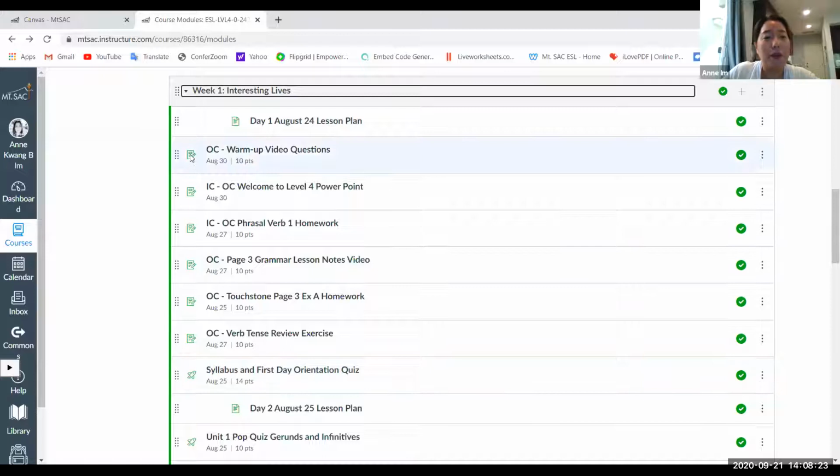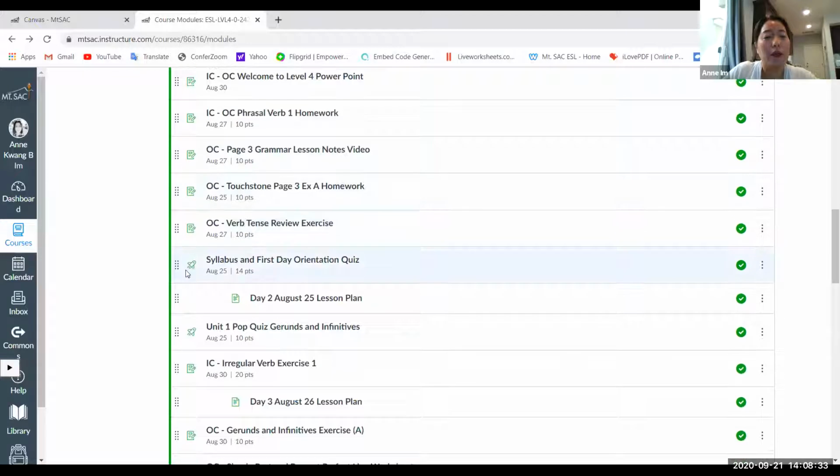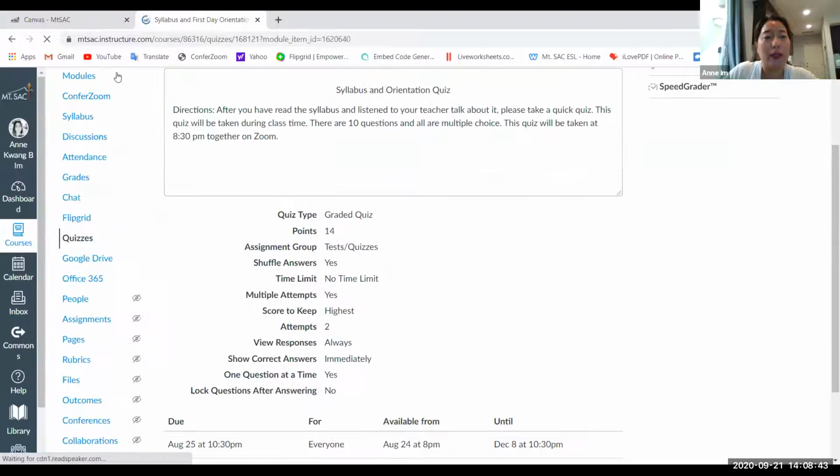When you see a paper and pencil, follow my mouse, this means it's a homework assignment. This is homework, this is homework, homework. Okay. If you see a rocket, that just means this is a quiz or a test. Okay. So you just click in there and you just go ahead and take the test. Okay.